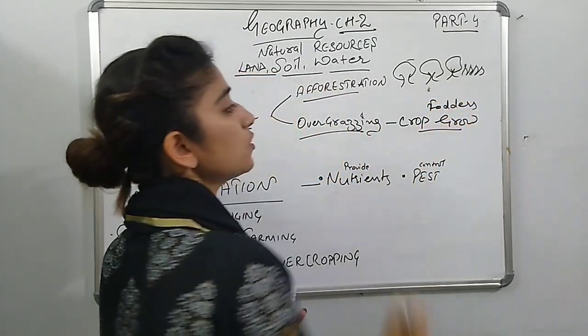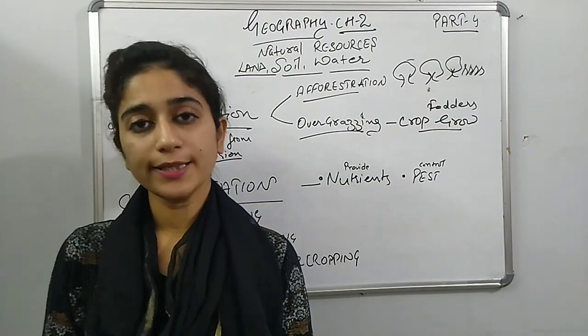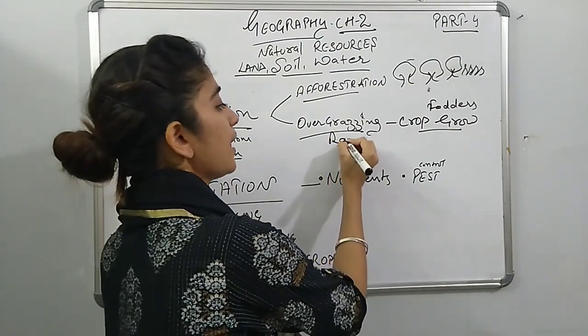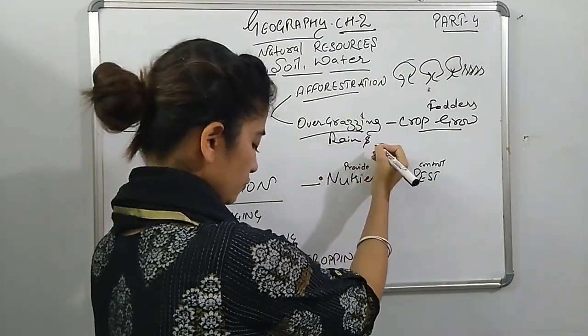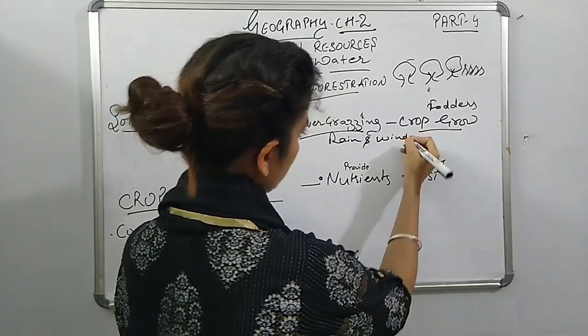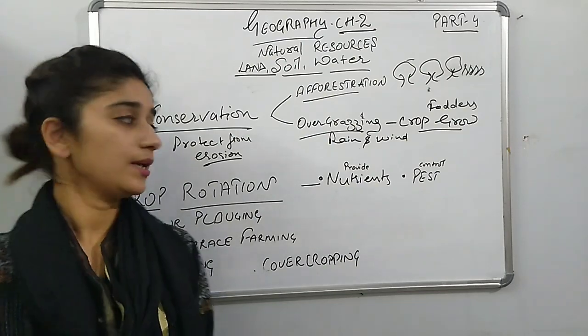So fodders are grown as a crop, and these are the ones where we protect the land during the rain and also during the wind. So this is related to overgrazing.